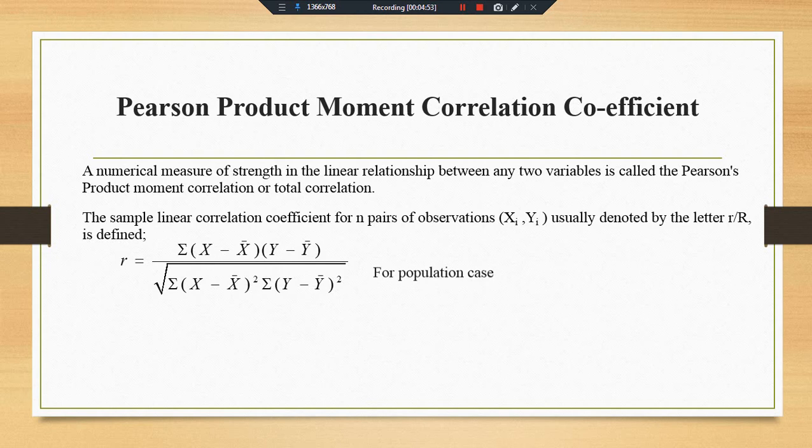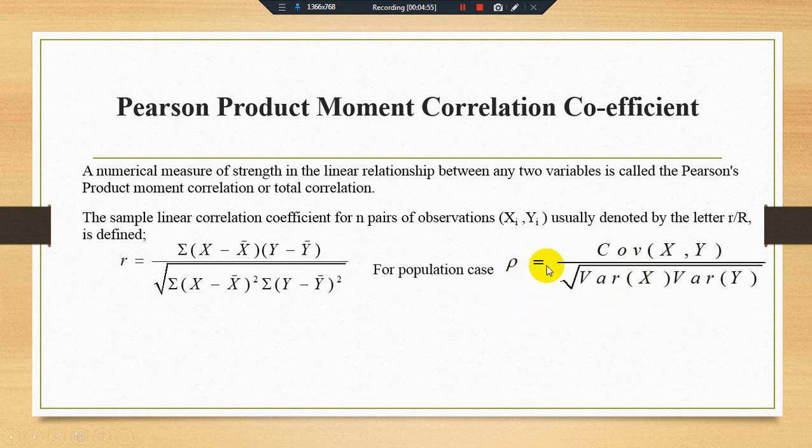For the population case we use rho. Rho is equal to the covariance of x and y divided by the square root of the variance of x times the variance of y. Keep in mind that there is also a square root here. This is for the population case and the earlier one is for the sample case. We normally follow the sample case in our analysis.